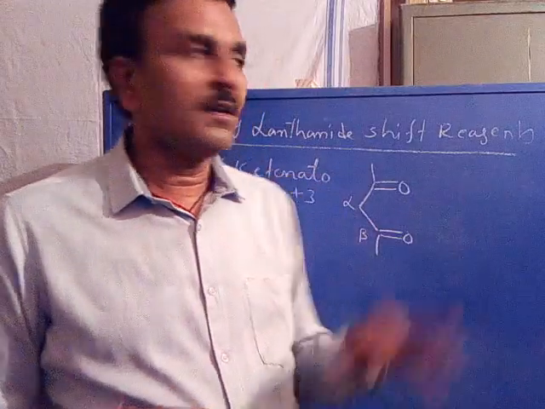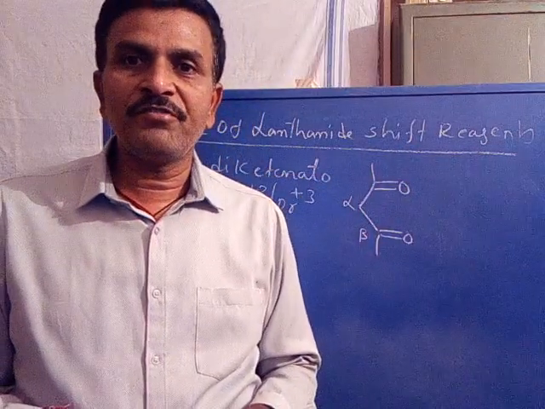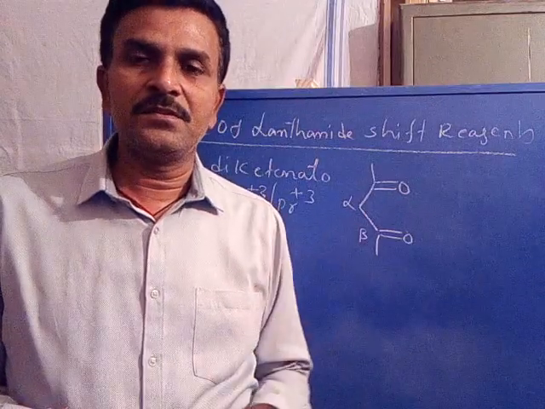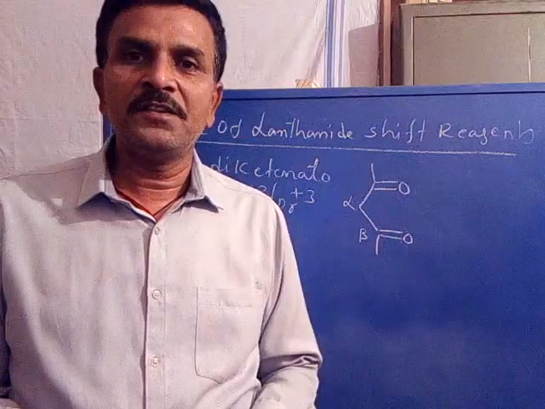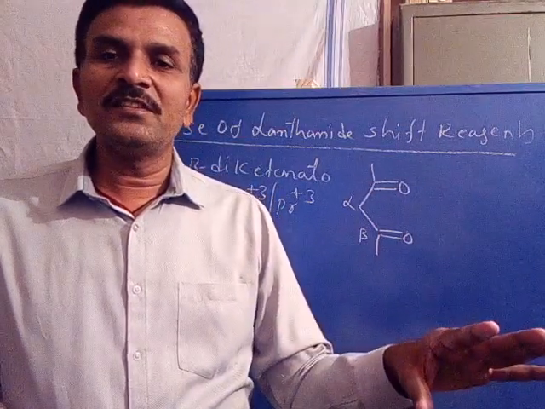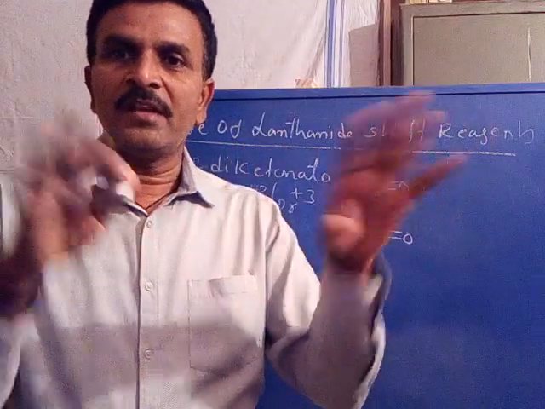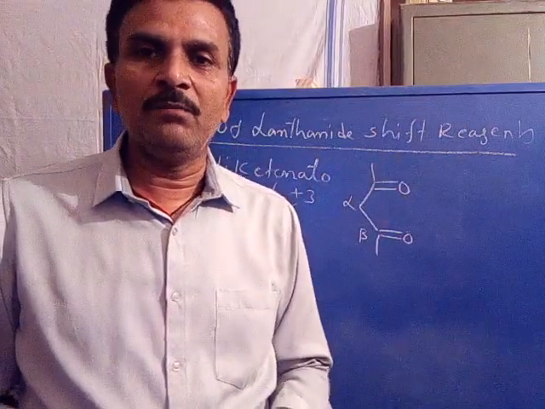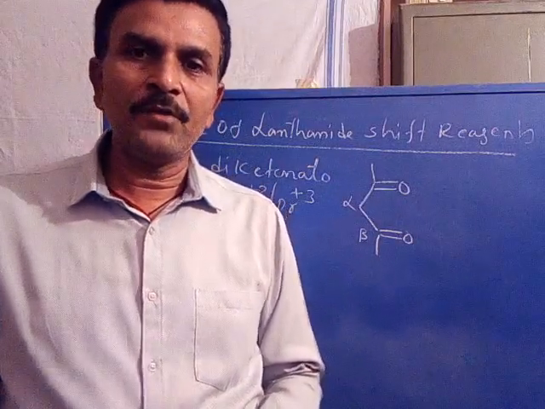Therefore the reagents are called lanthanide shift reagents. Are you getting why they are called shift reagents? These reagents cause a larger frequency shift between the coupled sets of protons, separating their multiplet signals in the spectrum, hence they are called shift reagents. Is it clear?